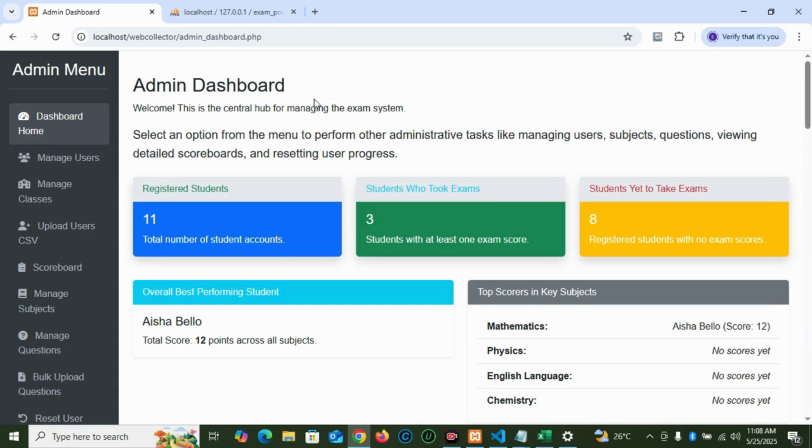Now, if you look at this admin login screen, like I've told you in a previous lesson, all these things are the aside menus. The manage users, the upload users CSV, scoreboard, manage subject, manage question. Once you click them, they don't reload the page, because they make use of AJAX. They don't reload the page.